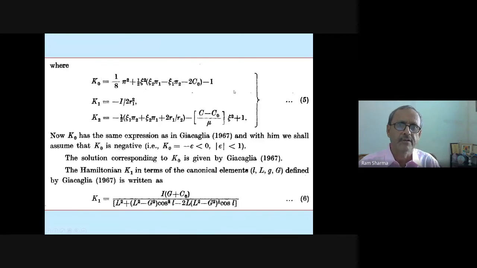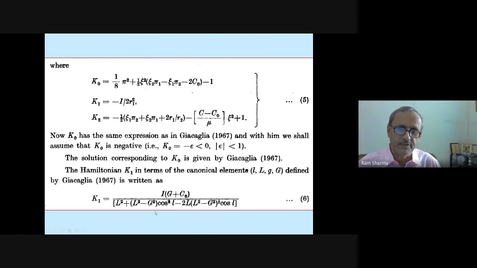K0 is the Giacaglia's Hamiltonian, unperturbed, and this is due to the perturbation. Stern's book, Dr. Bhatnagar told me, you read Stern's book. It was there in the Delhi University Library. So I studied that, and he writes the separation of these things. So from there this clue came. Minus I by 2 R1 square. This thing can be written like this, and then this can be written in this fashion, and then K1, the perturbed Hamiltonian because of oblateness. Mu comes only here, so here mu doesn't come.